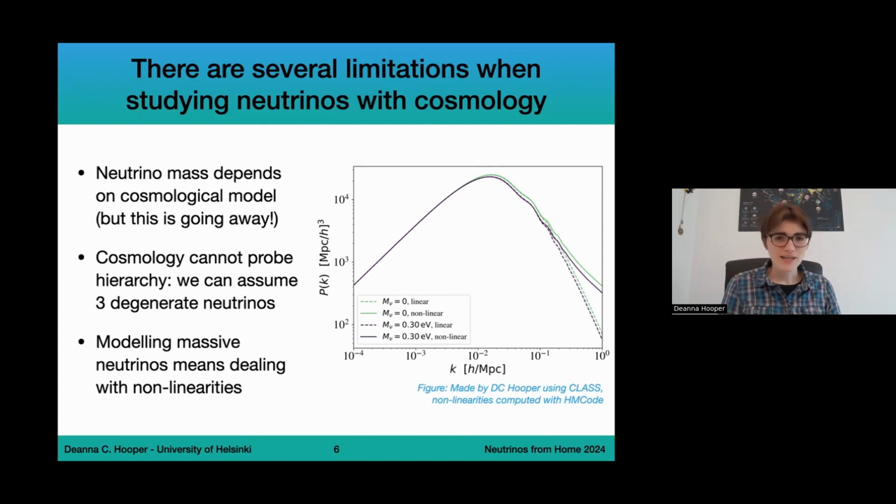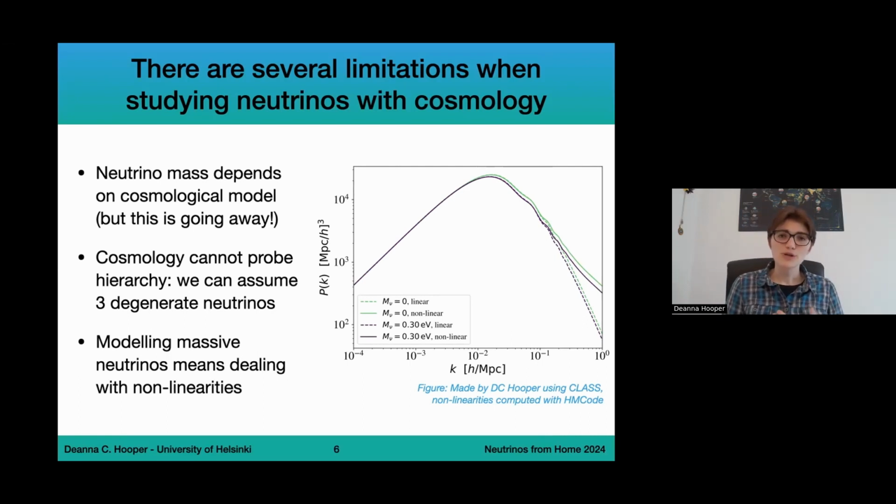I also want to add the caveat here that this model dependence is being mitigated somewhat now because we're getting many different probes of neutrino physics. We're getting information coming from many different aspects. This means that the overall constraints that we're getting are becoming more robust to the underlying model. Once we have information from many different probes, there are lots of different constraints that play a role, and then the different cosmological models become harder to play about with. So this model dependence is somewhat being mitigated, but there is still a model dependence of all of the constraints I'm going to discuss here.